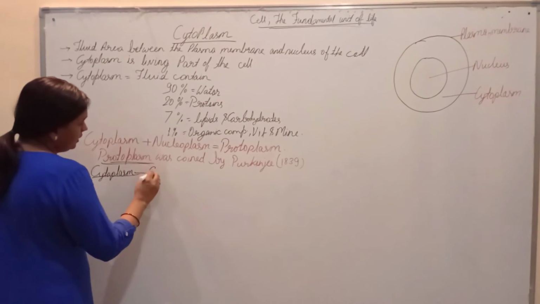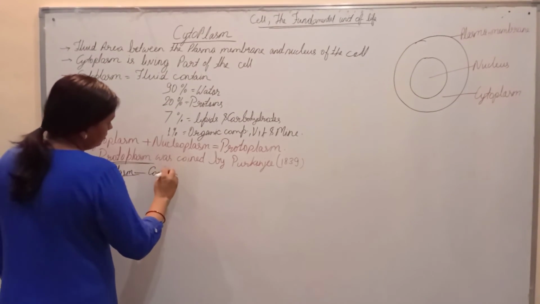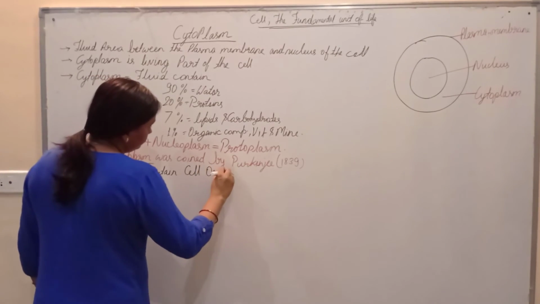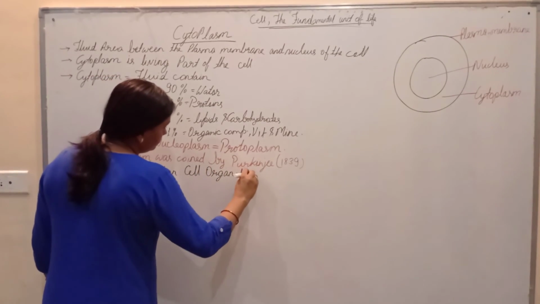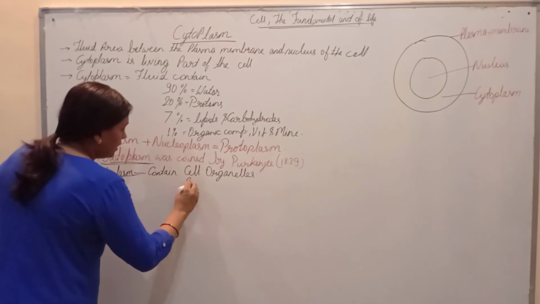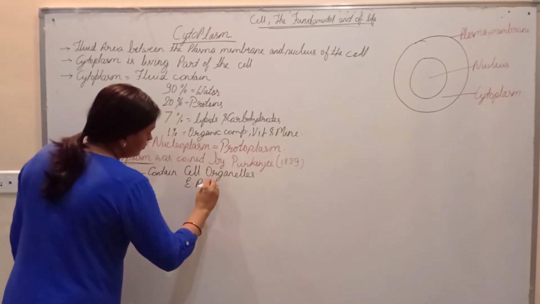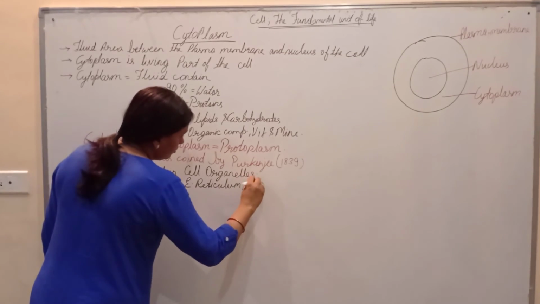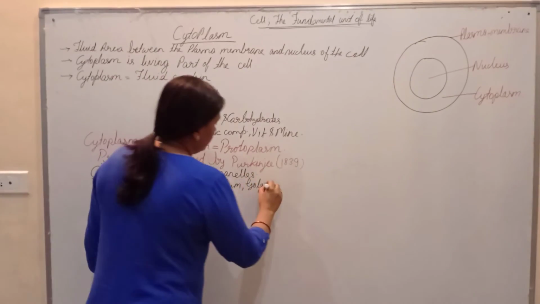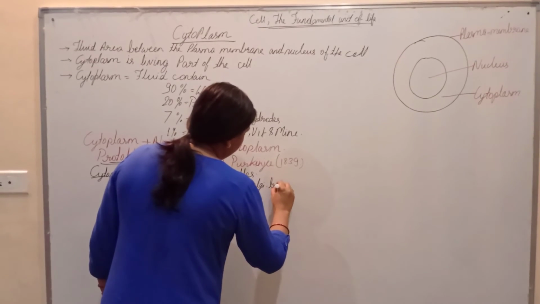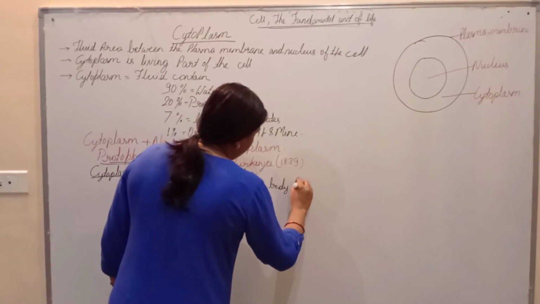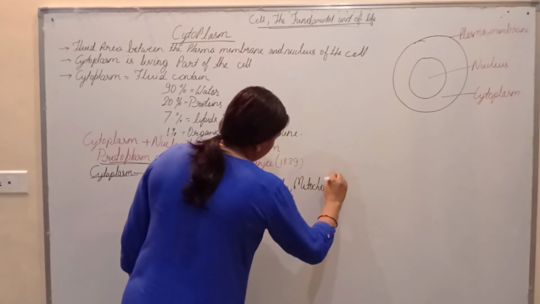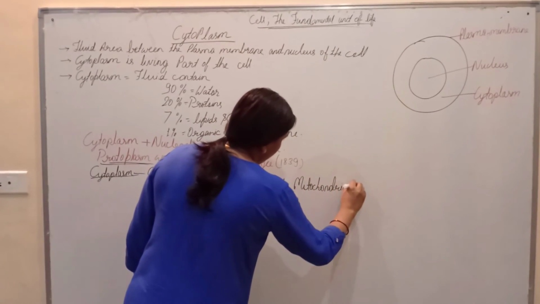Cytoplasm contains cell organelles like endoplasmic reticulum, Golgi body, mitochondria, and so on.